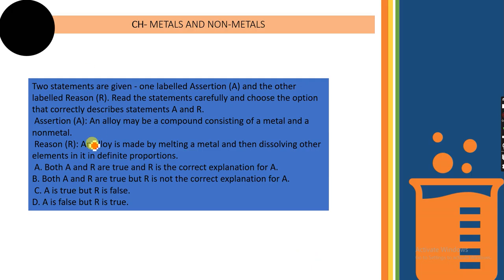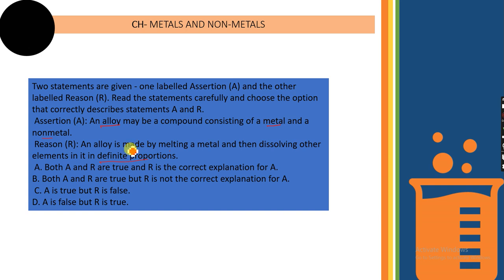So the first assertion is given: an alloy may be a compound consisting of a metal and a non-metal. So first check whether it is correct or not. The next is the reason: an alloy is made by melting a metal and then dissolving other elements in definite proportions. So for this you should know what an alloy is.